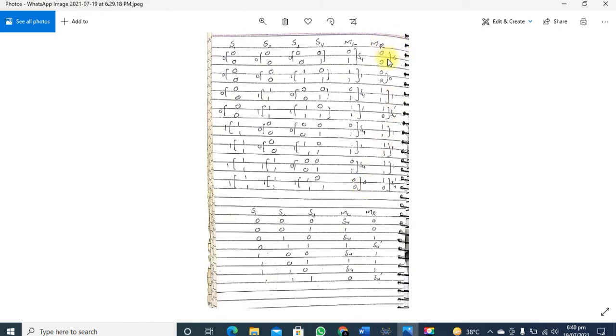But for the right motor, you can see that both zeros give 0, 0 0 0, 1 1 1, and 1 0. 1 0 is the reciprocal of 0 1, so we can replace that 1 0 by S4 dash, that is the not of S4. And for the next case 1 1 1, 1 1 1, 1 1 1, and for 1 0 again S4 dash. So this is our final truth table that we are going to implement.